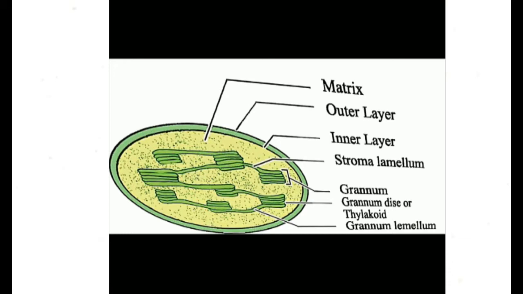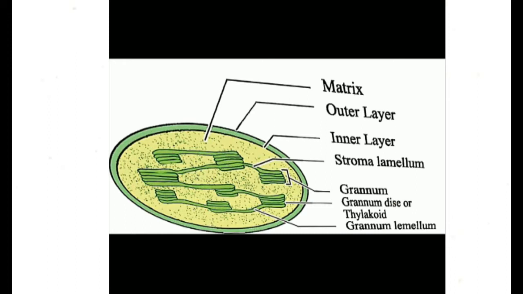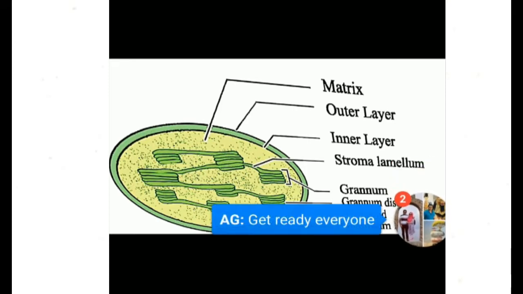Numerous thylakoids are present in the stroma. A thylakoid is sac shaped. Some thylakoid sacs pile upon one another. This stack of thylakoids is known as granum, or in plural form, grana. Some thylakoids of two adjacent grana are joined together with very fine tubes. These connecting tubes are known as stroma lamellae. Chlorophyll is present here too.